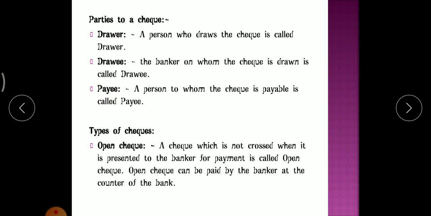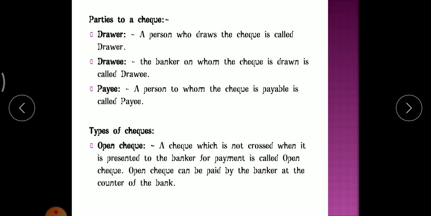Ajay, okay, and Mr. Vijay. Okay, there are two parties. Mr. Ajay is a drawer. He draws the check, of which bank? Of SBI, State Bank of India. Okay, a check of State Bank of India is drawn.